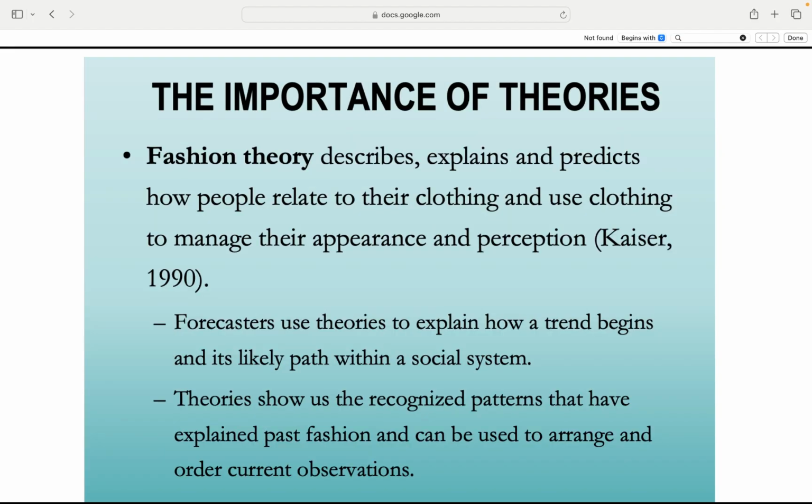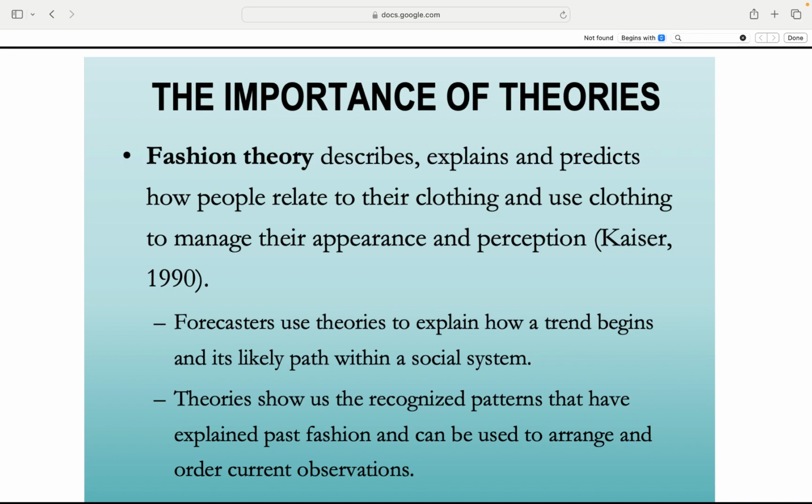Why fashion theories matter. What are they? Fashion theories help us understand, explain, and even predict how people use clothes to shape their image and identity. Think, why do people wear what they wear? Fashion theory has answers.